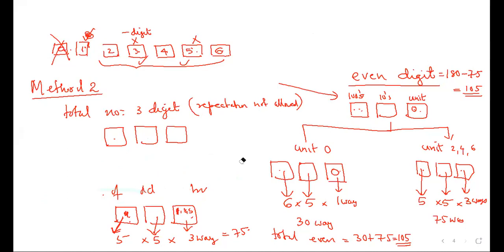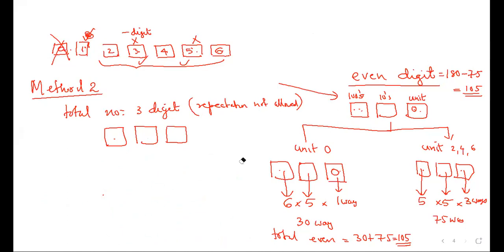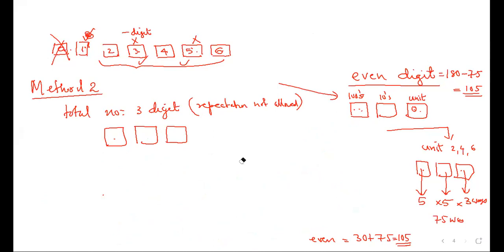First, I asked you total number of digits. Arundhati, you speak out. Tell me how many total number of 3-digit numbers that you can form using 0, 1, 2, 3, 4, 5, 6. You have to keep on telling me how many arrangements you can do. Where should I start from, first of all? From the restriction. Which place is having restriction? 100.